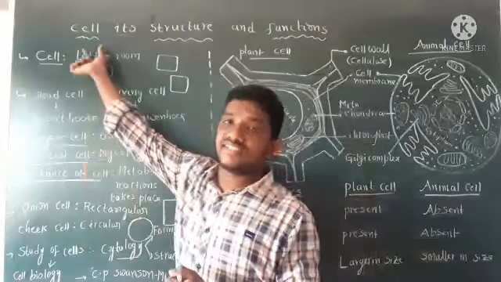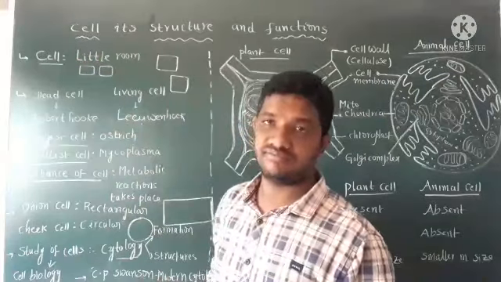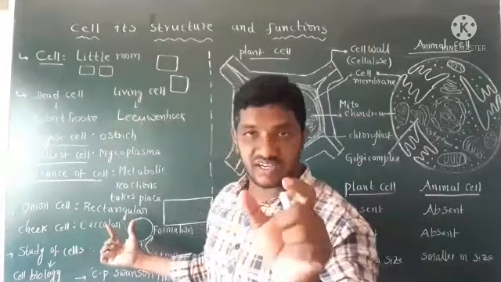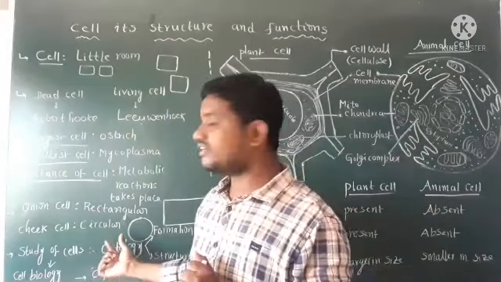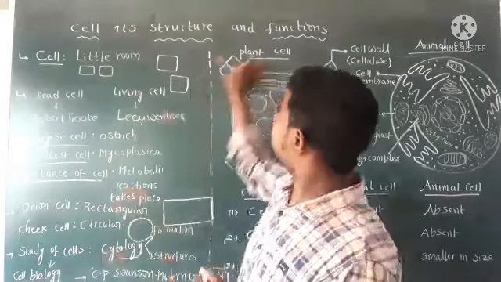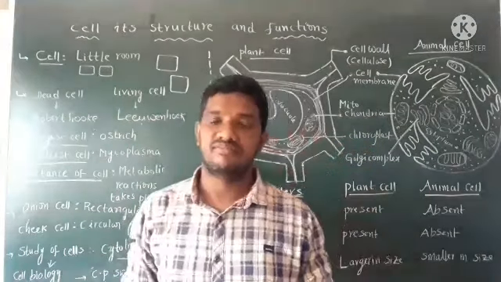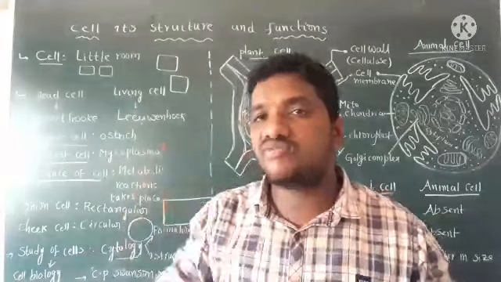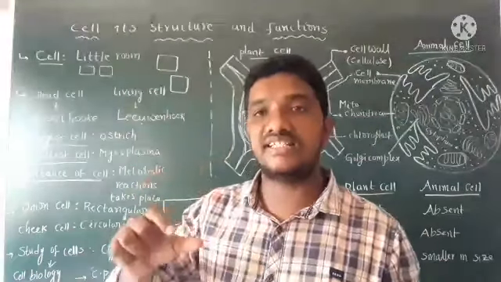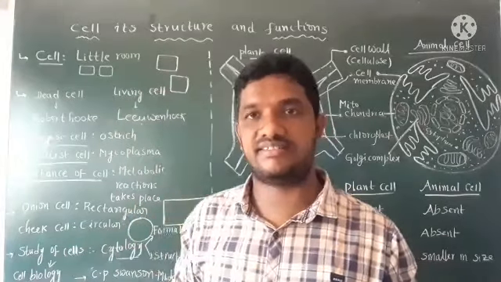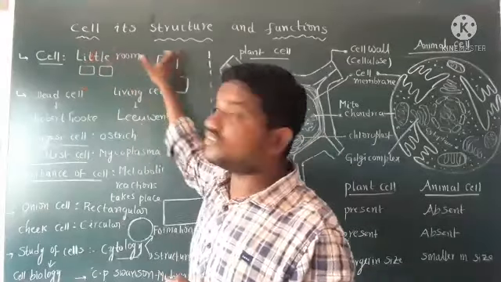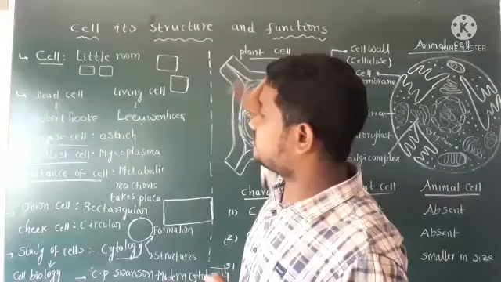What is the meaning of cell? Little room. Its structure: onion cell structure is rectangular in shape. Cheek cell structure is circular in shape. What about functions? Nerve cell function is transferring the messages. Blood cell function is killing foreign material or antigens. So that is about cell, its structure and functions.